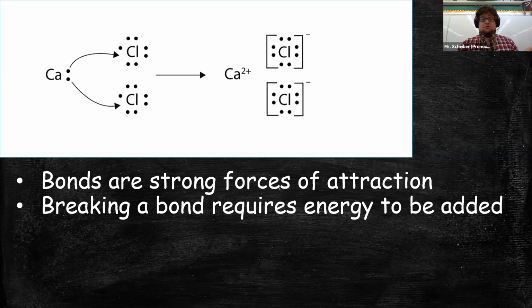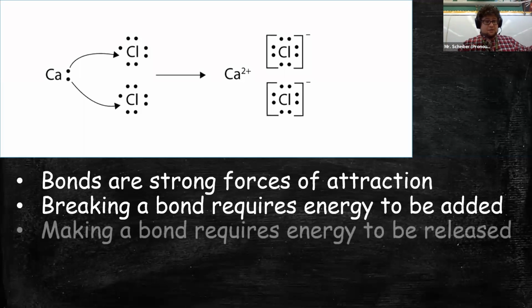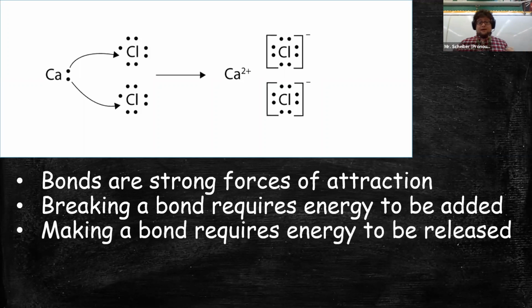And therefore, if you have to add energy to the ions to pull them apart, the opposite must be true: when you make a bond, you actually release energy. The energy is released. There's a negative amount of energy, which actually is good. We'll talk about that in a minute.